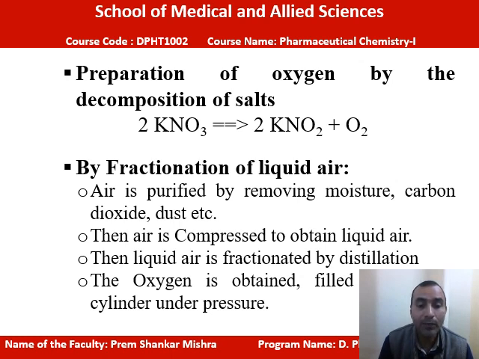The air is purified by removing moisture, carbon dioxide and dust. Then air is compressed to obtain liquid air. Means this atmospheric air can be compressed and converted into liquid air. Then liquid air is fractionated by the distillation method. What do you mean by fractionated? It means it can be separated at different concentrations, different boiling points.